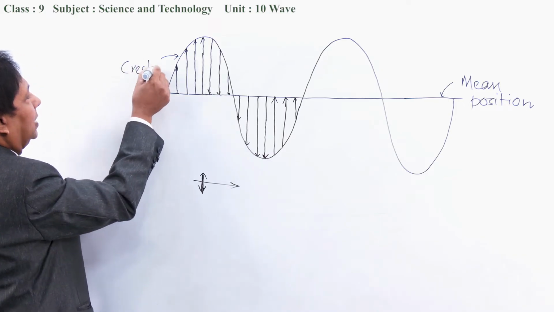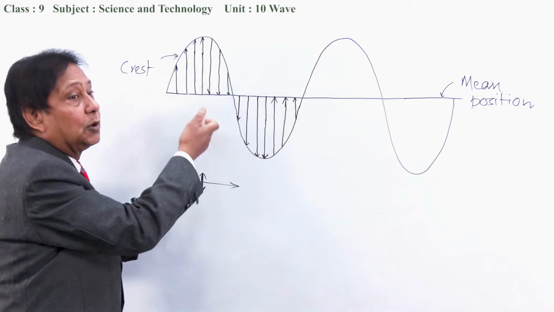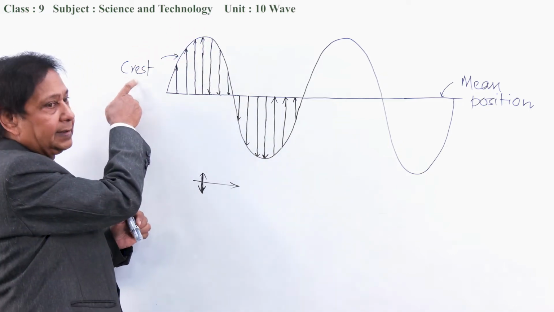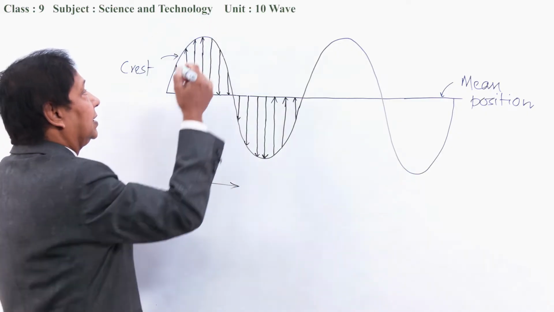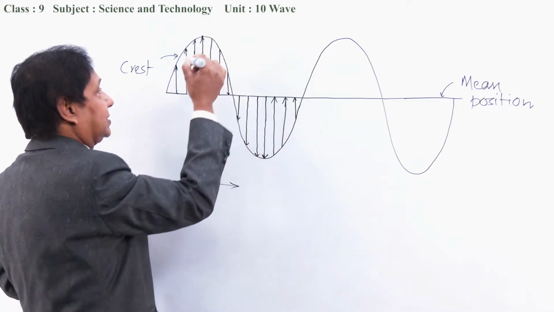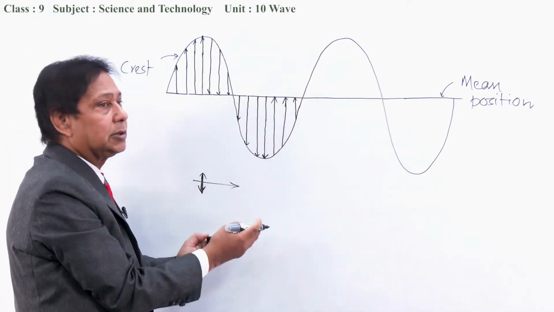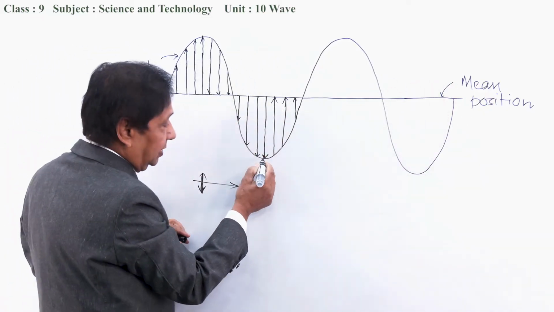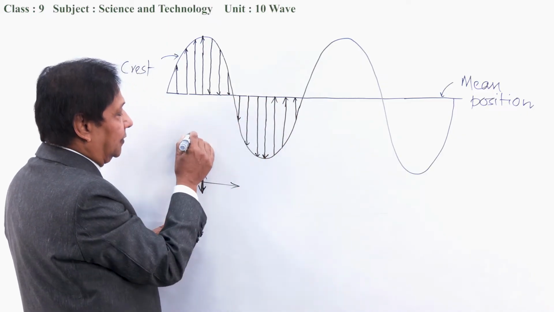What is this? The part of the wave which is formed above the mean position of the wave is called crest. This is crest. The whole part is crest, but the extreme position of the crest is this. The part of the wave which is formed below the mean position, this is the mean position, and this part of the wave is called trough. This is trough.